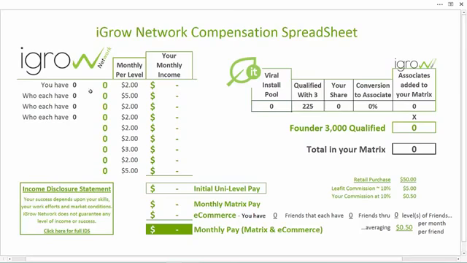Now, it looks a little bit confusing at first, but let's take this one bite at a time. Let's start right over here on this side of the spreadsheet and show you with your first 3 personally enrolled associates. There they are. What does that do for you? Well, income stream wise, it generated $51 in unilevel pay. That's one-time commission on that first month, but it also started your monthly income, $6.